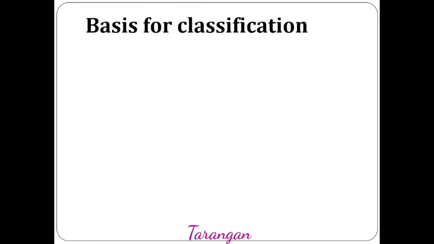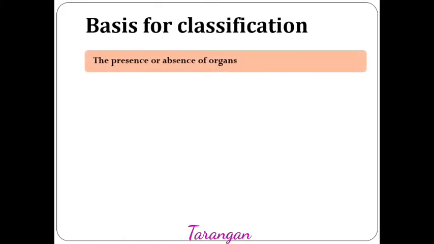Now, let us see the basis for classification. On what criteria can we classify the plants? Let us try to understand. See, the plants can be classified on the basis of presence or absence of organs.